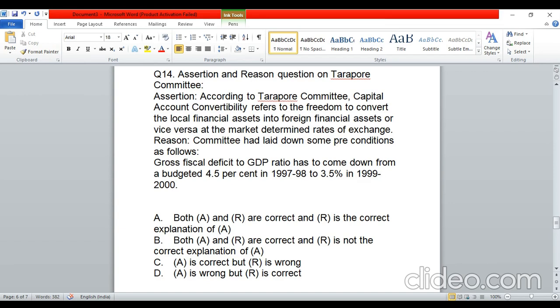Now I'm not sure whether the reason is the correct explanation or not. So guys, you have to help me out, what do you think in this question, because I'm not really sure if the assertion that I have written is what was exactly asked or not. So guys, please write down what you think for this question.